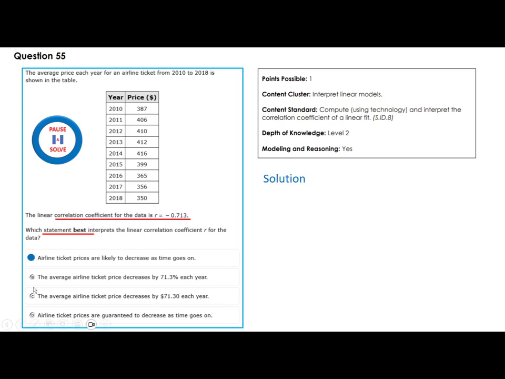If you look at the other options, the average airline ticket price decreases by this amount each year, no. Airline ticket prices are guaranteed to decrease as time goes on, no. There's no guarantee, but it's likely that it will decrease because that's a negative correlation. So it's going down like that, okay?